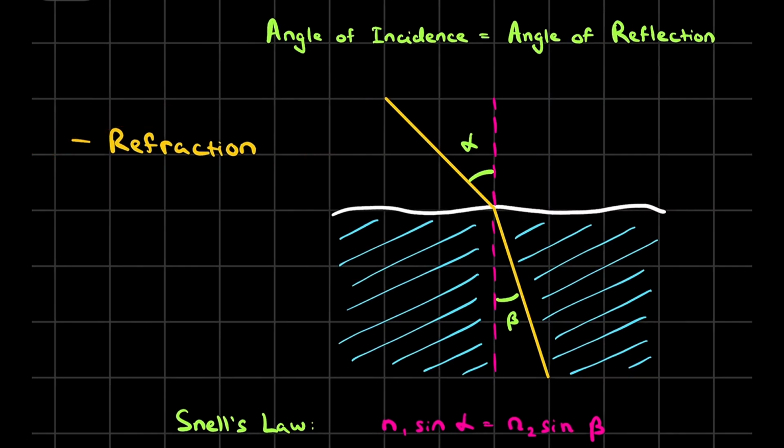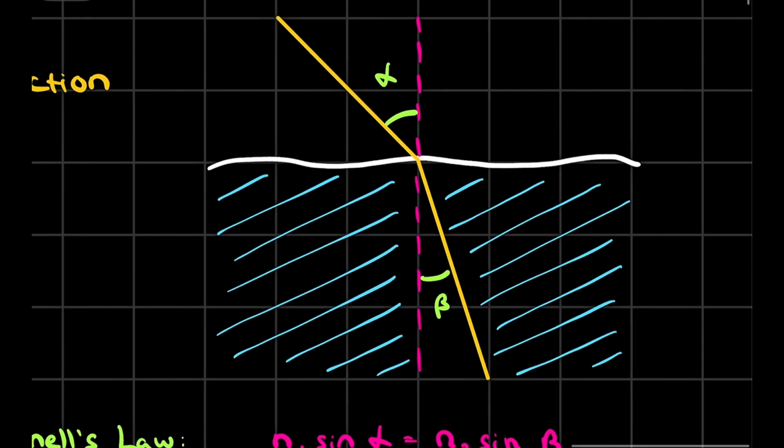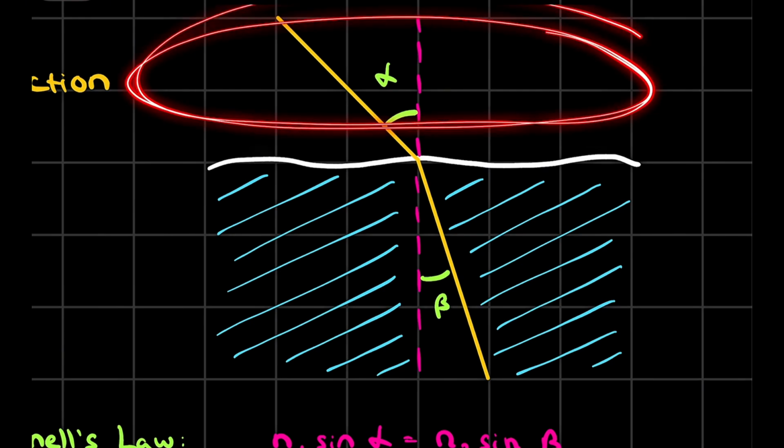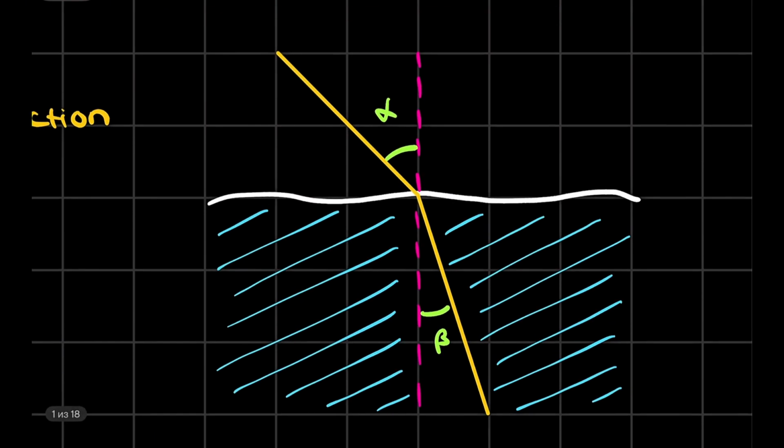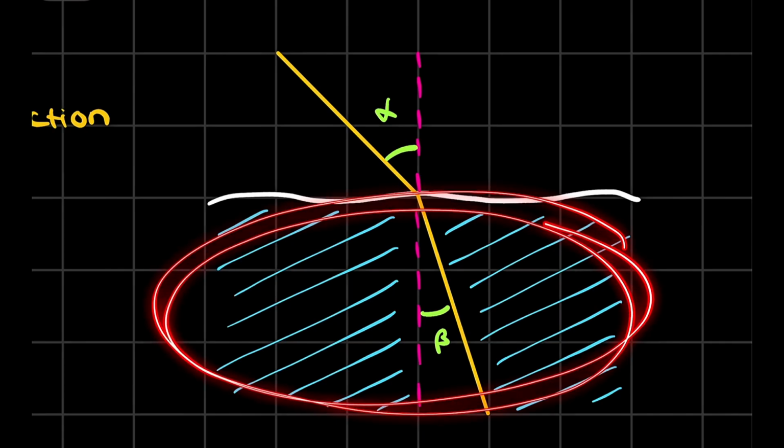Pretty good. Now let's talk about the refraction law. Refraction means basically bending light. For example, we say that this part is air, and air has some density. Also, this part is water, and water also has its density.